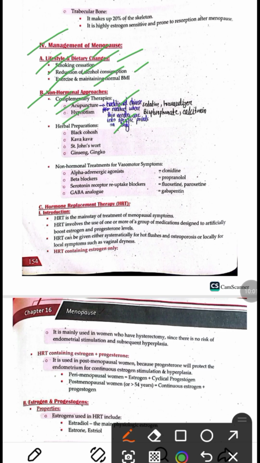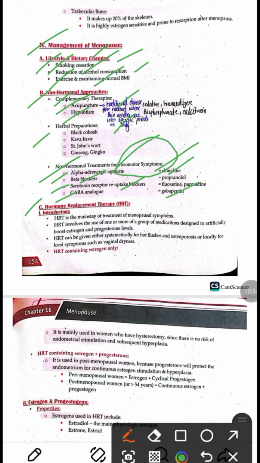We also advise hypnotics, and certain herbal therapies. The non-hormonal therapies for the control of vasomotor symptoms include alpha adrenergic agonists, that is clonidine, beta blockers like propranolol, selective serotonin reuptake inhibitors like fluoxetine and paroxetine, and GABA analogs like gabapentin. They are all associated with controlling the vasomotor symptoms.